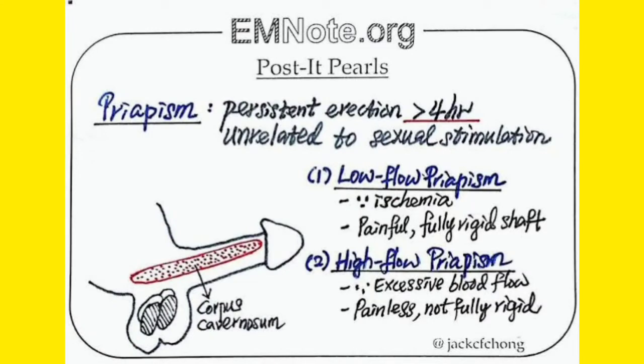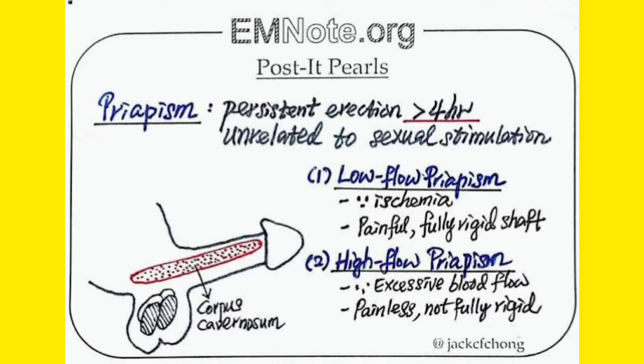But when there is less blood, then it is very, very painful. Another is high flow priapism, where there is excessive blood flow, which is painless.